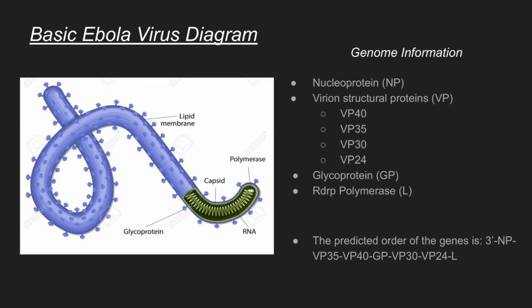The viral RNA is the genetic material, and Ebola has 7 genes. The nucleoprotein is nucleic acid bonded to a protein. The virion structural protein makes up the capsid, and the glycoprotein induces endothelial cell disruption and cytotoxicity in blood vessels. There's also the RDRP polymerase, and the predicted order of the genes is 3' nucleoprotein, VP35, VP40, glycoprotein, VP30, VP24, and the RDRP polymerase.